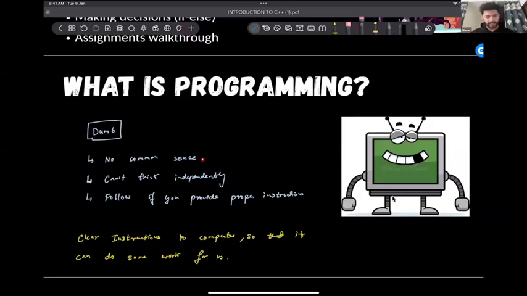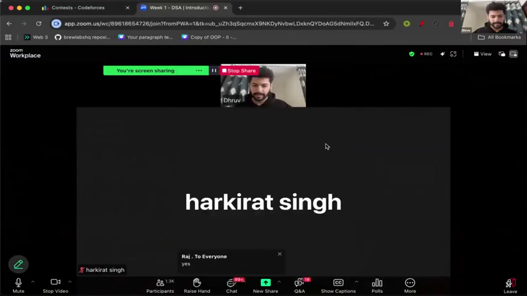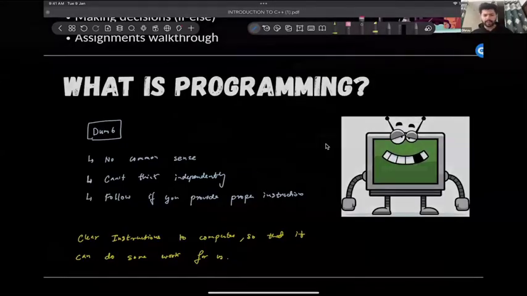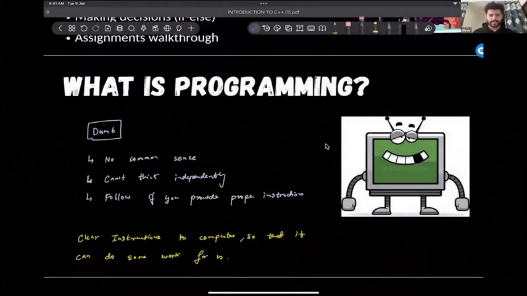Can everyone understand these basic points? Computer doesn't have any common sense. It doesn't have any brain. It cannot think independently, but it can follow some things if you provide proper instructions that first do this, then do this, then do this, and so on, right? Programming is clear instructions given to computers so that it can do some of our work. I hope that makes sense to everyone. Great. So guys, no need to make any notes. I'll give you these notes after the class, so you can make your own notes after that if you want.